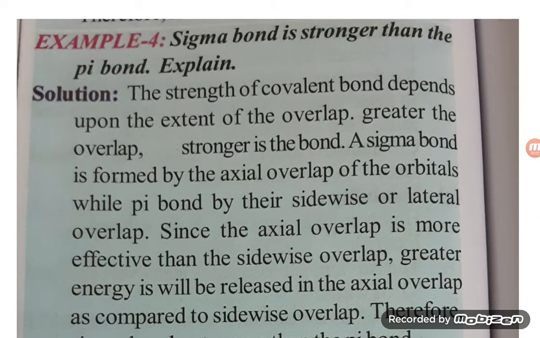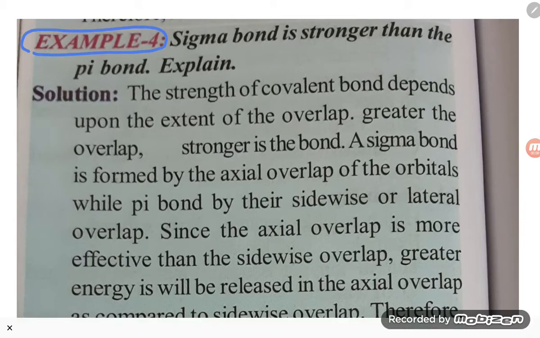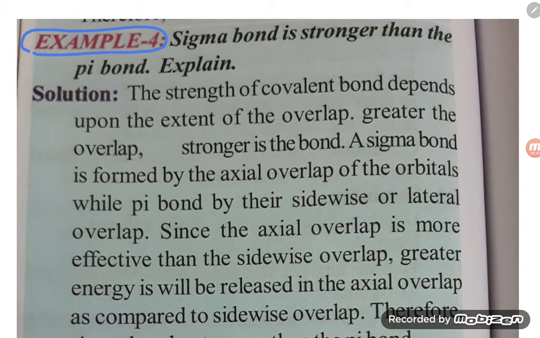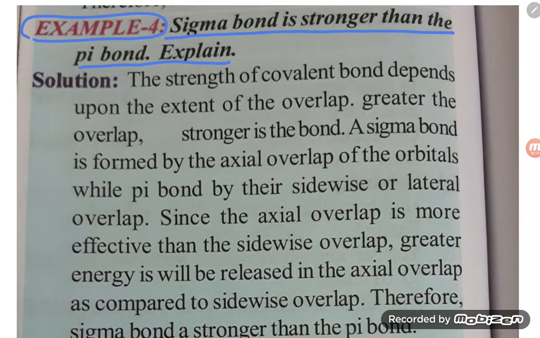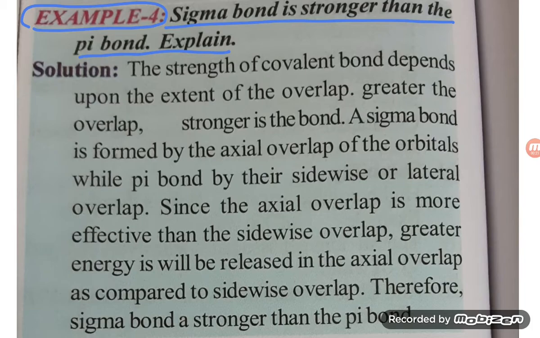Hello students, now let us see one problem. This problem is from the Narayana NEET book, but it is a general problem which anyone can understand. The statement is: sigma bond is stronger than the pi bond. So how can you understand this, sigma bond and pi bond? From the valence bond theory and hybridization concept, you will be able to understand much better.